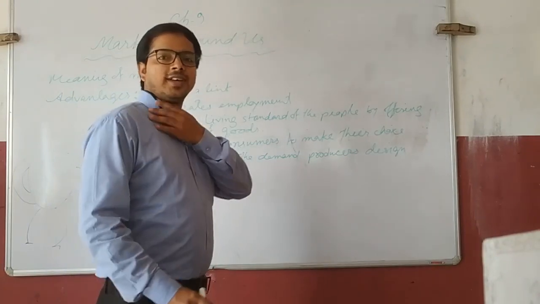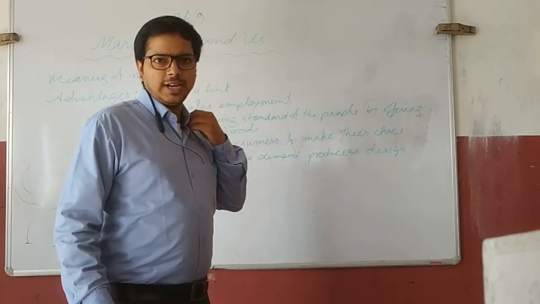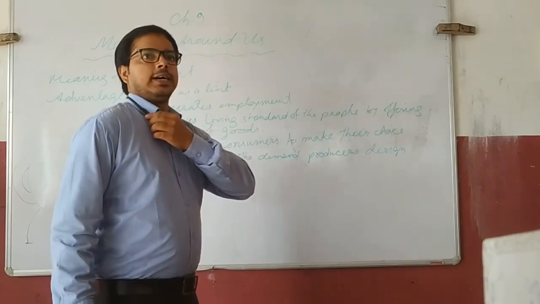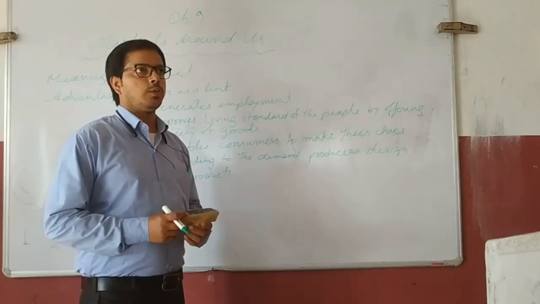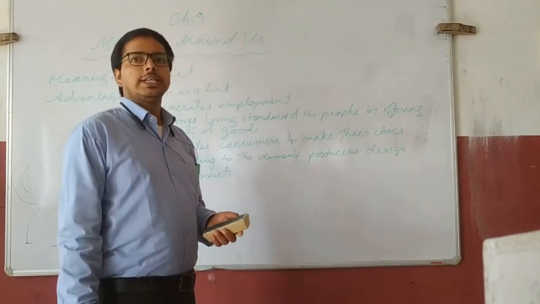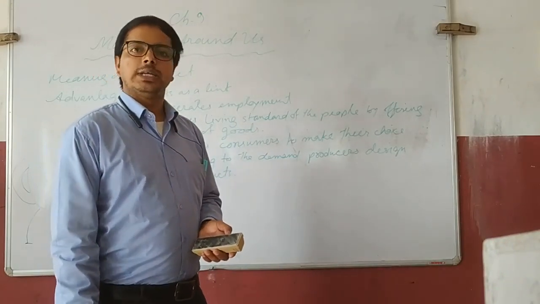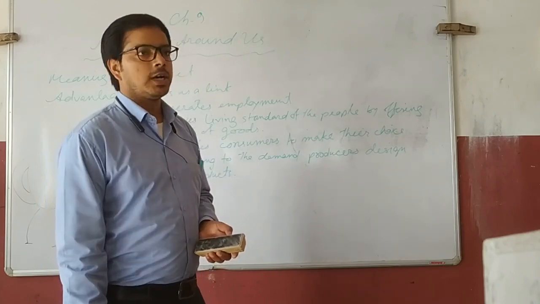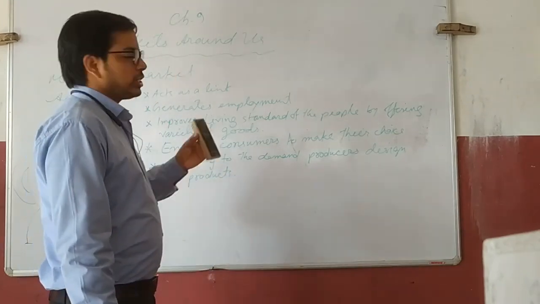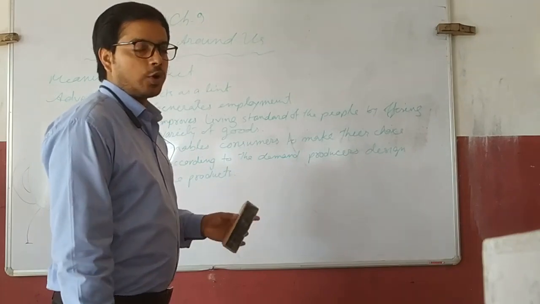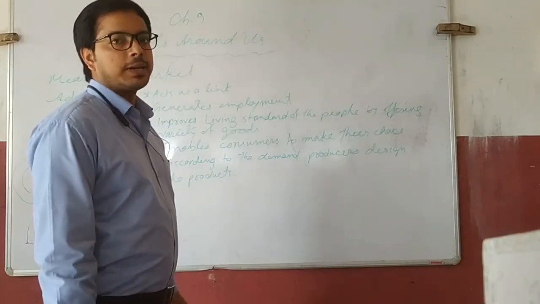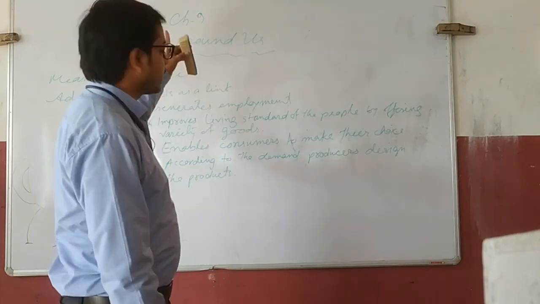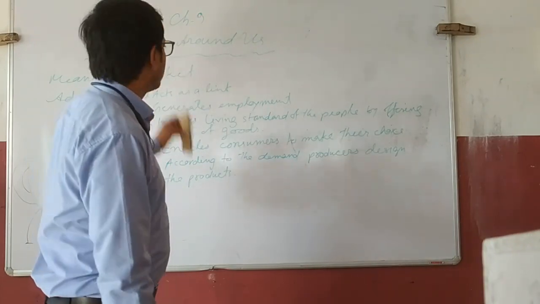Hello, my dear students. You know that we have 3 chapters in our annual syllabus, isn't it? Out of these 3, one is from the history part, another from the political science part, and another from the geography part. So first of all, we'll start the discussion from the political science part, that is Markets Around Us, Chapter number 9.